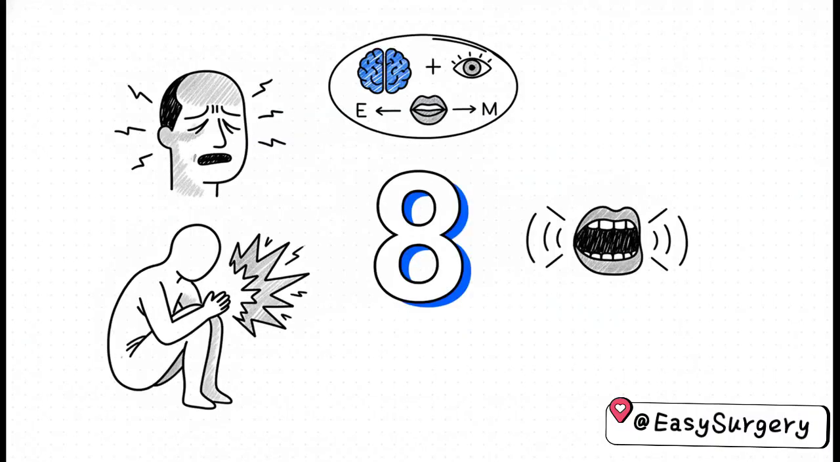And finally, Q50 brings us back to some quick trauma math. A patient opens their eyes to pain, makes incomprehensible sounds, and withdraws from pain. What is their Glasgow Coma Scale? Let's break down the math to get to 8. Eyes opening to pain, that's a 2. Making incomprehensible sounds, also a 2. Withdrawing from pain, that's a 4. Add them all up, E2, V2, M4, and you get a total GCS of 8.